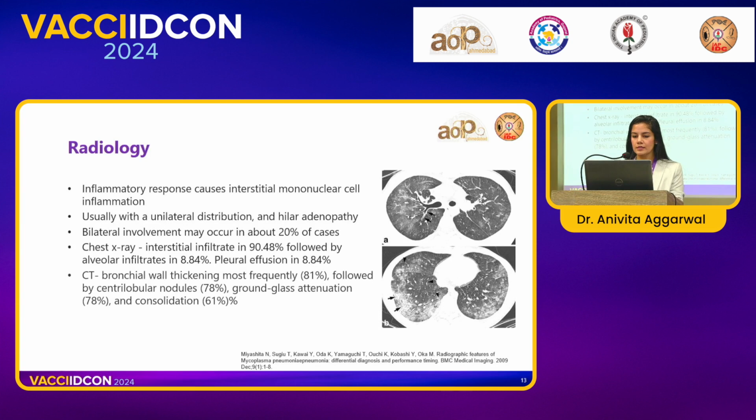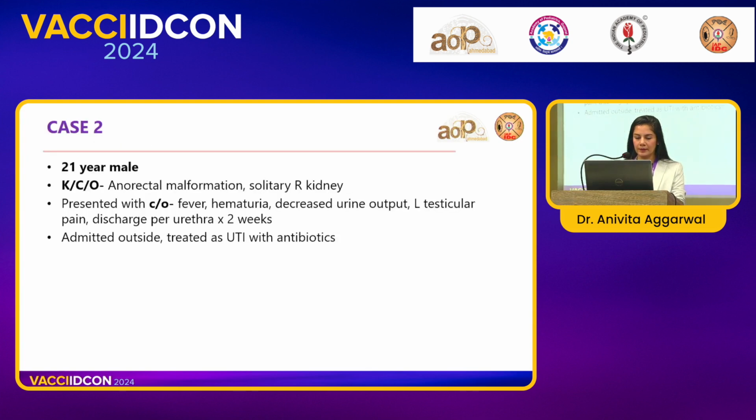Central lobular nodules, and as we know, ground glass opacities. So these ground glass opacities should prompt us to diagnose atypical pneumonias and think in terms of Mycoplasma, EBV, CMV, Legionella, Chlamydia. This should direct our empirical therapy. However, we must think before giving a broad spectrum antibiotic cover if the patient is not very symptomatic.